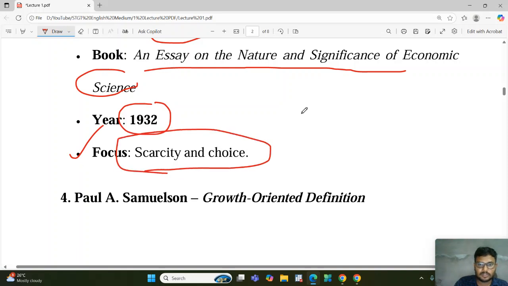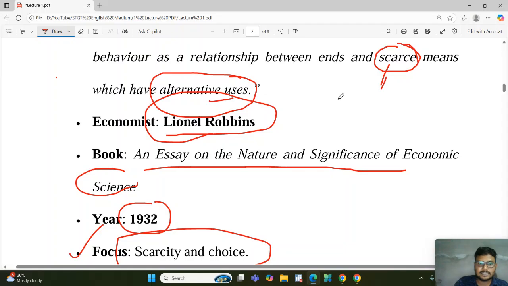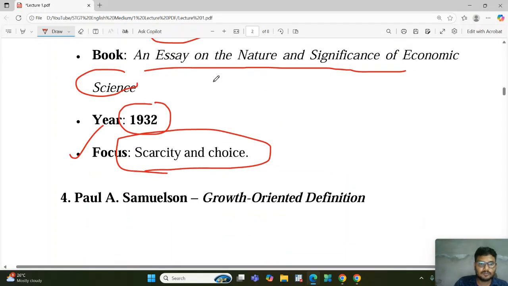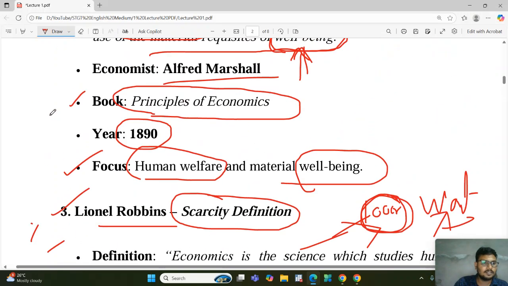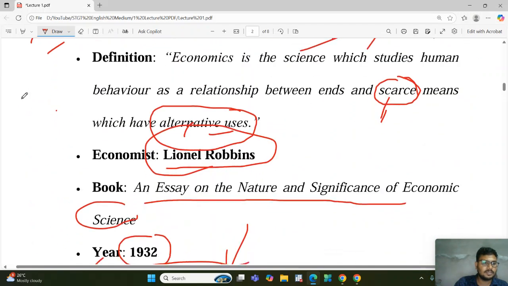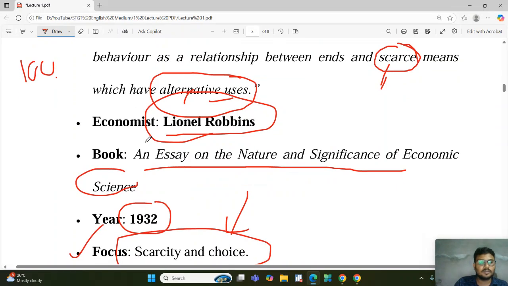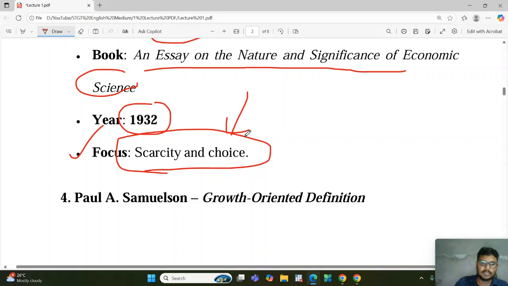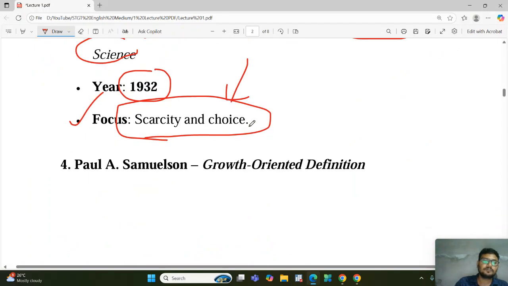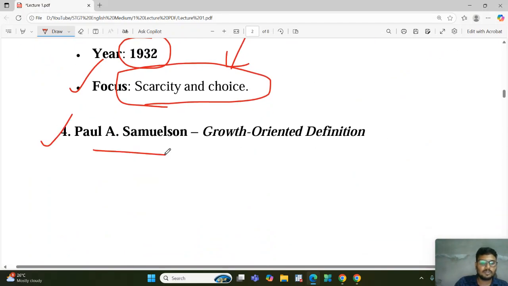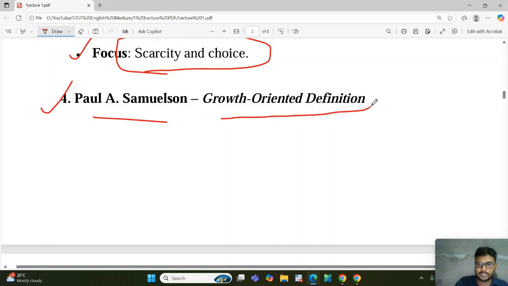Alternative uses basically means choice, because we have the choice whether this 100 rupees we use for ice cream, chocolate, or a movie ticket. Choice means we can alternatively use the resources. Now, next one, Paul Samuelson, growth-oriented definition.